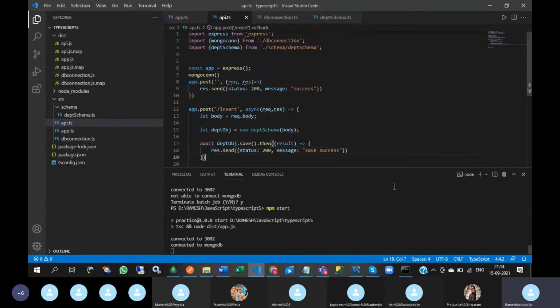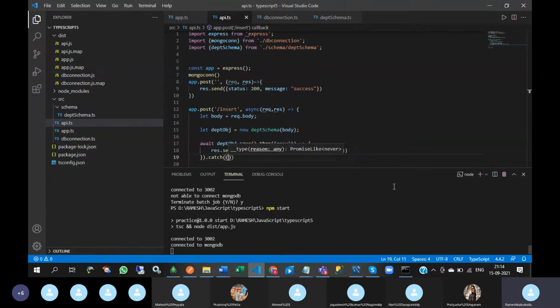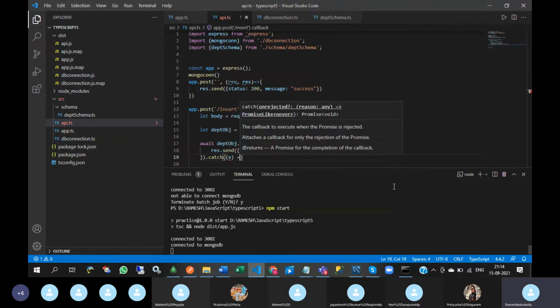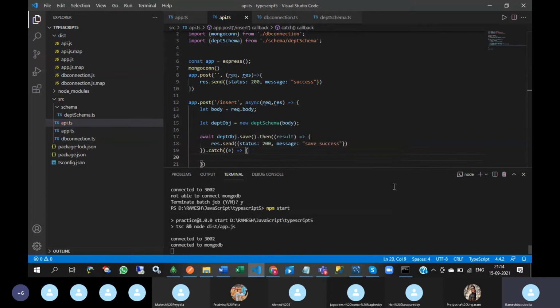Suppose any error occurs after the then block, you can write a catch function. So you can write catch, again an arrow function. I am just copying this.